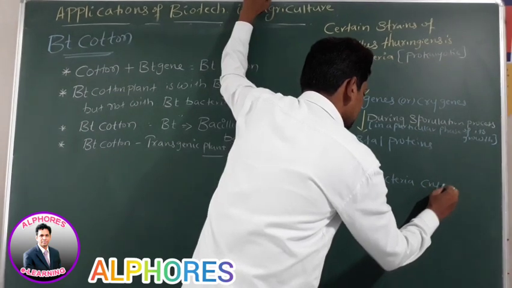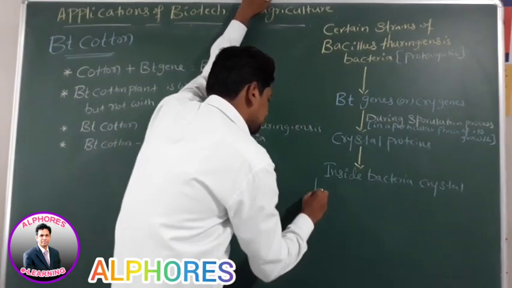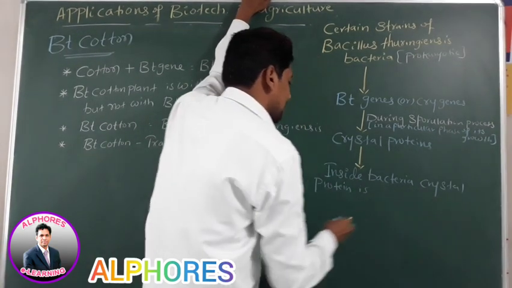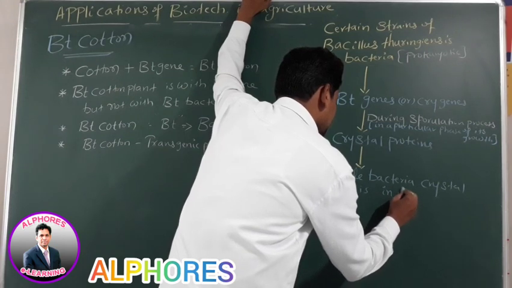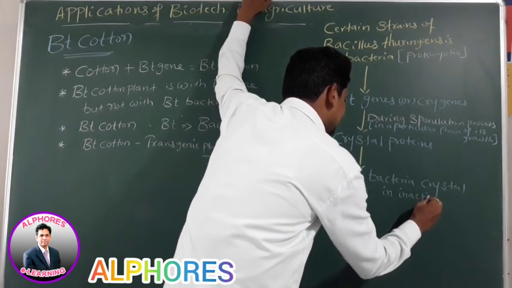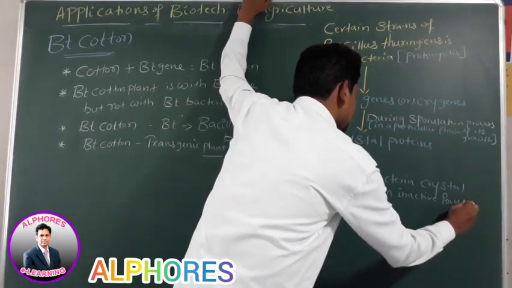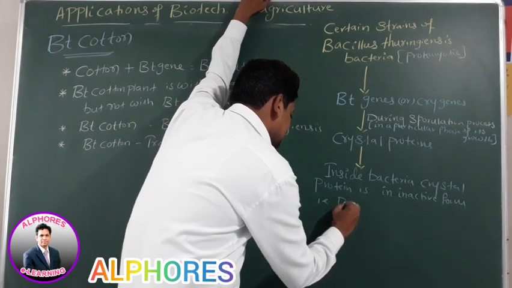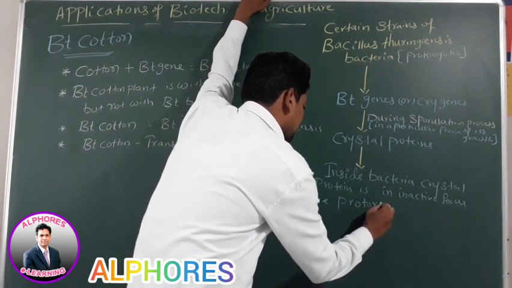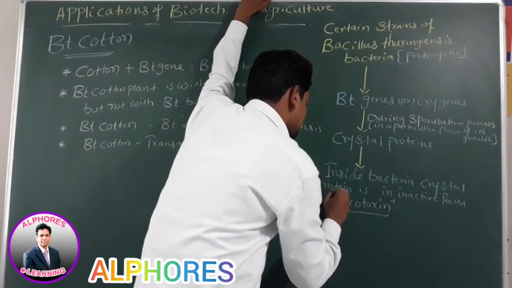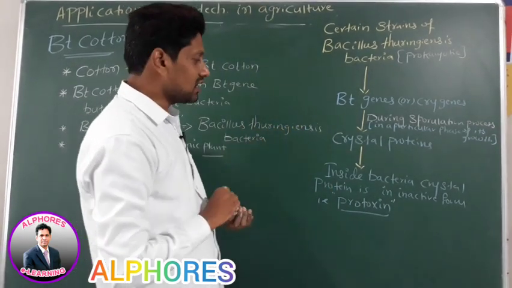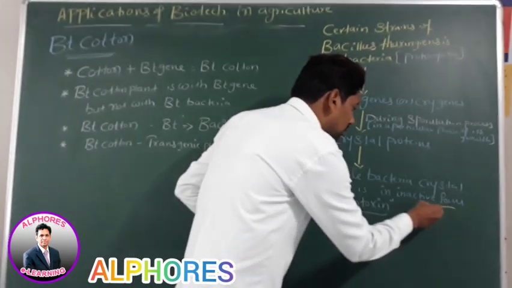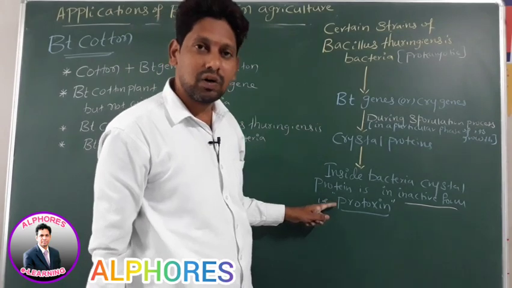Inside a bacteria, what? Crystal protein. Crystal protein is in inactive form. What is that inactive form named as? That is protoxin. Now you tell me, inside the bacteria, it is in which form? Inactive form. What is that inactive form called? Protoxin.